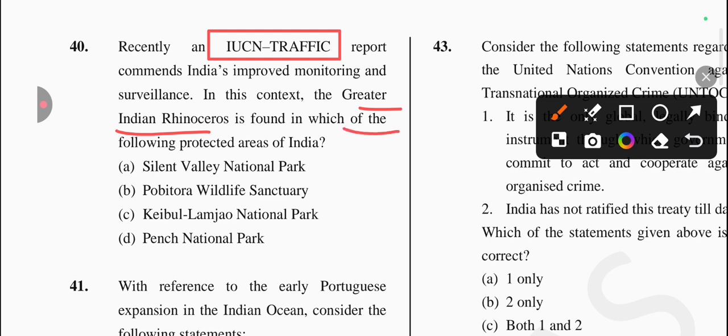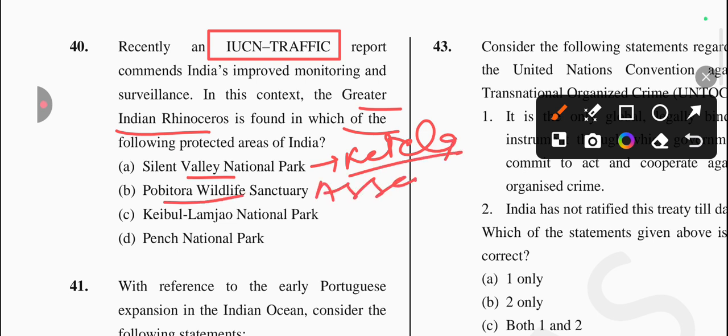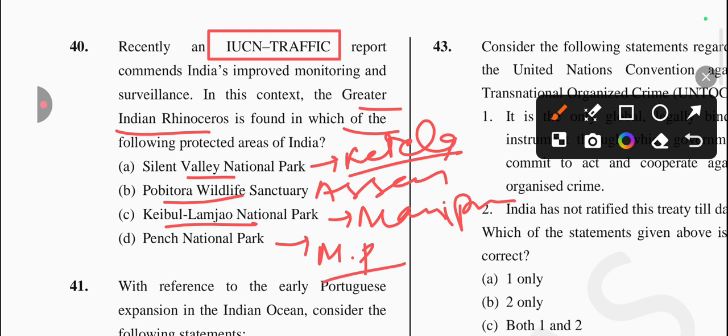So the first option is Silent Valley National Park, which is located in Kerala. Next one is Pobitora Wildlife Sanctuary in Assam. Next one is Keibul Lamjao National Park, which is in Manipur. And another one is Pench National Park in Madhya Pradesh. So the answer will be option number